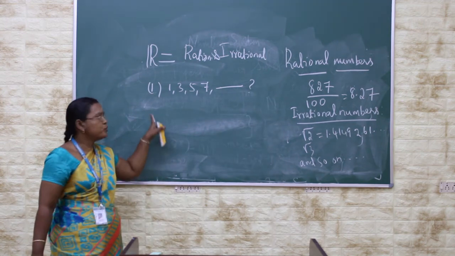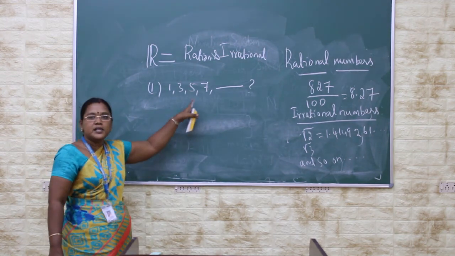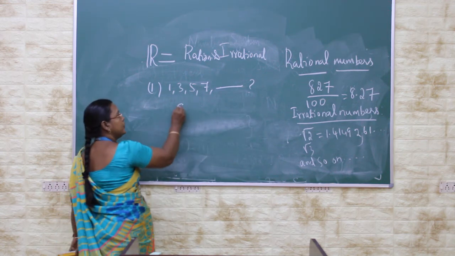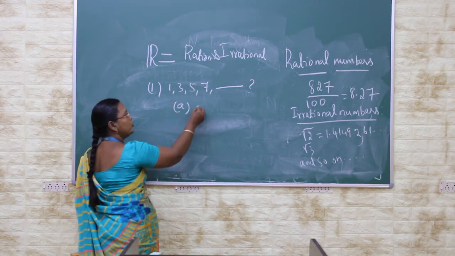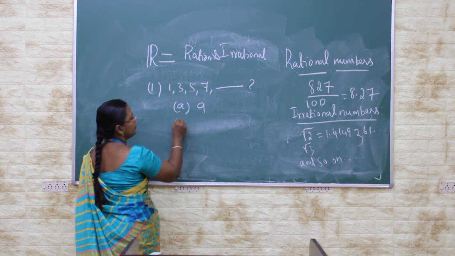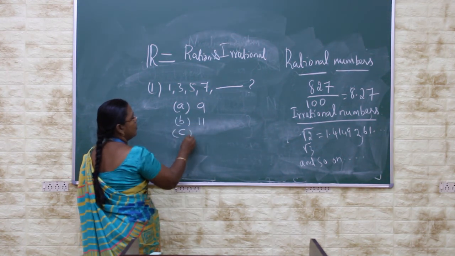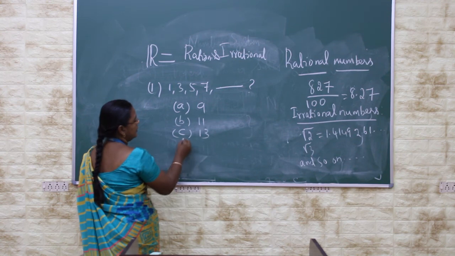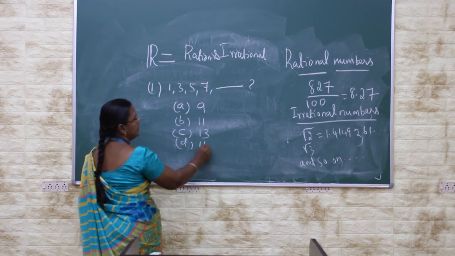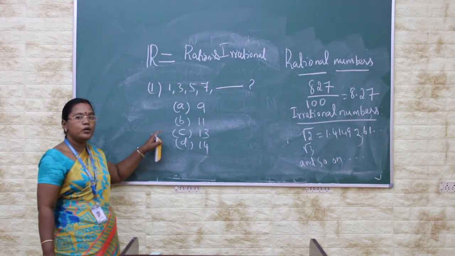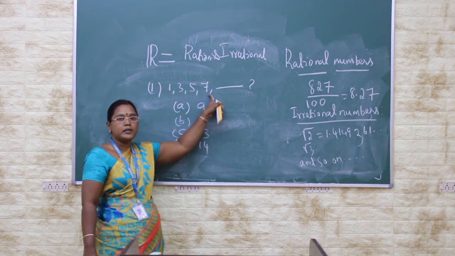I think many of you said that the next number is 9. But the options given to you are 9, 11, 13, 16. Can you guess which number follows 7?